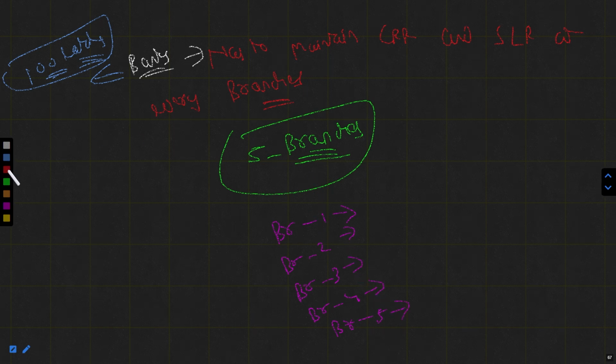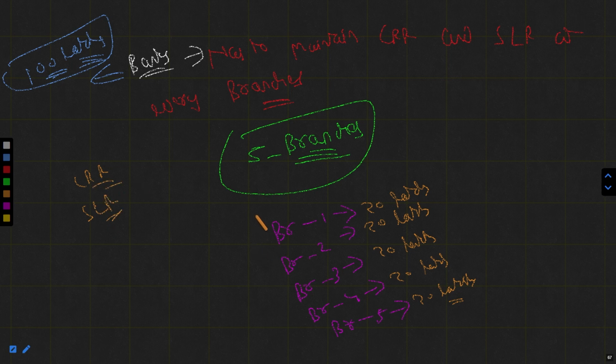So it means 20 lakhs, 20 lakhs, 20 lakhs, 20 lakhs, 20 lakhs. The bank has to maintain the CRR and the SLR at every branch.